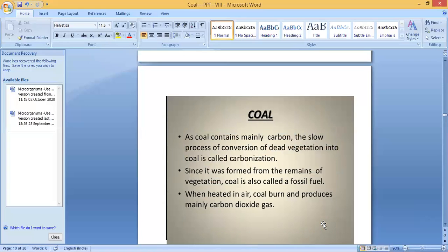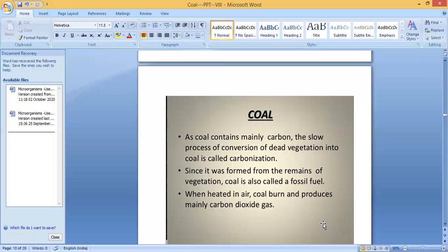Then what is coal? Coal contains mainly carbon. The slow process of conversion of dead vegetation into coal is called carbonization. It is a very slow process, it will take many years. Since it was formed from the remains of vegetation, coal is also called a fossil fuel. So how is it formed? It is formed from the dead remains of vegetation, so it is also called fossil fuel.